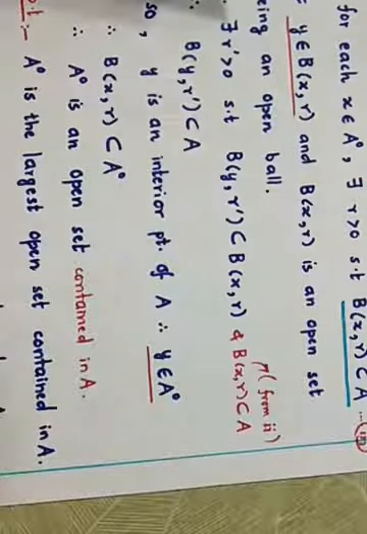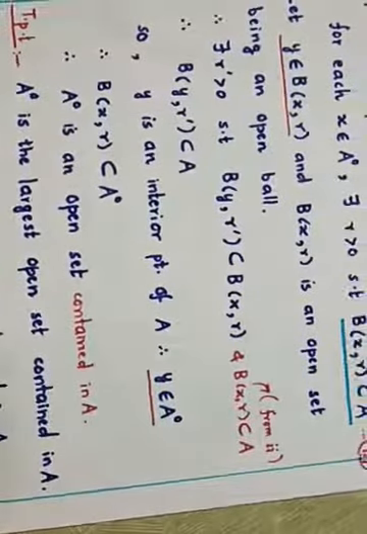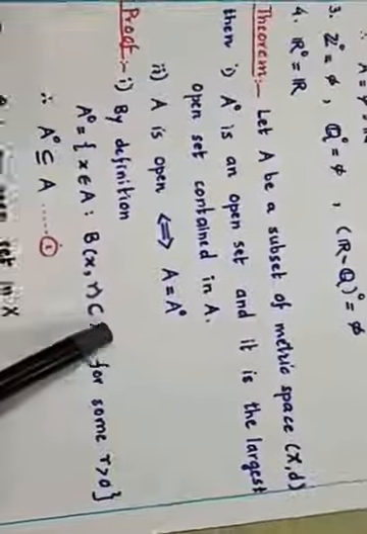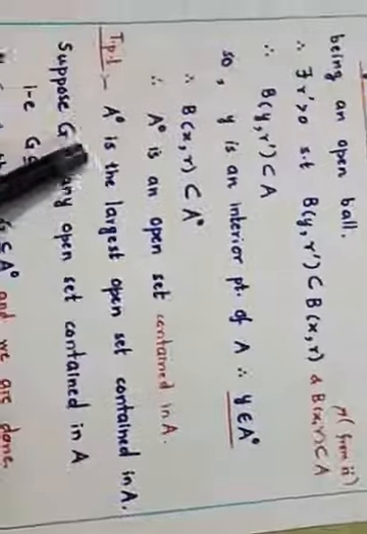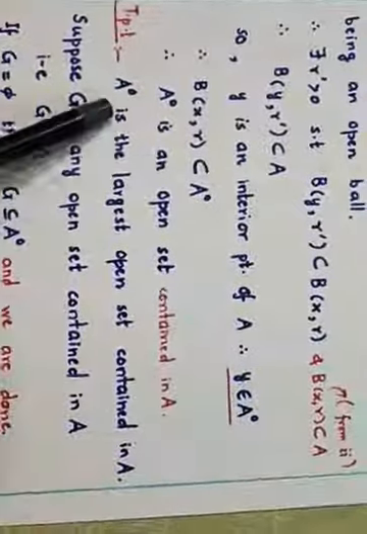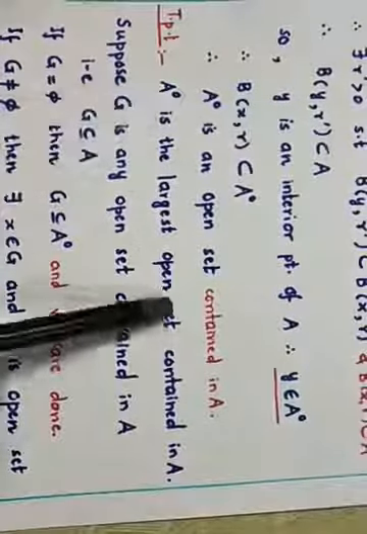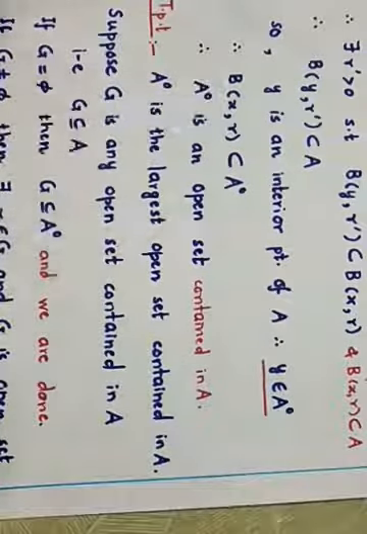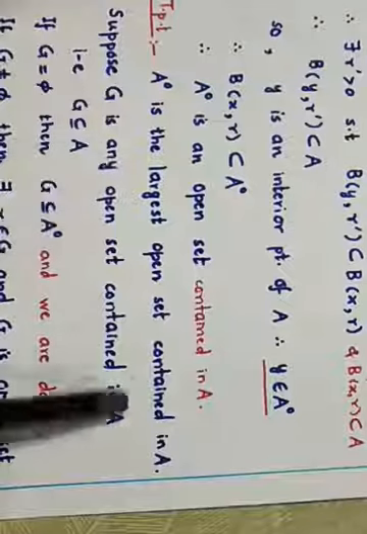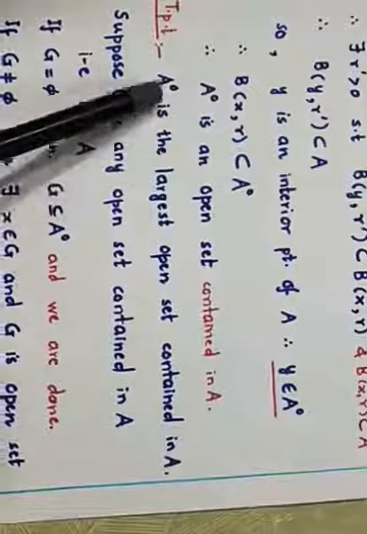So to prove that, before that we have to prove that A interior is the largest open set contained in A. We have proved that A interior is an open set. Now, to prove that this is the largest open set contained in A, we need to prove that if we take any other open set G which is contained in A, then G is a subset of A interior. Then this will be the largest one.